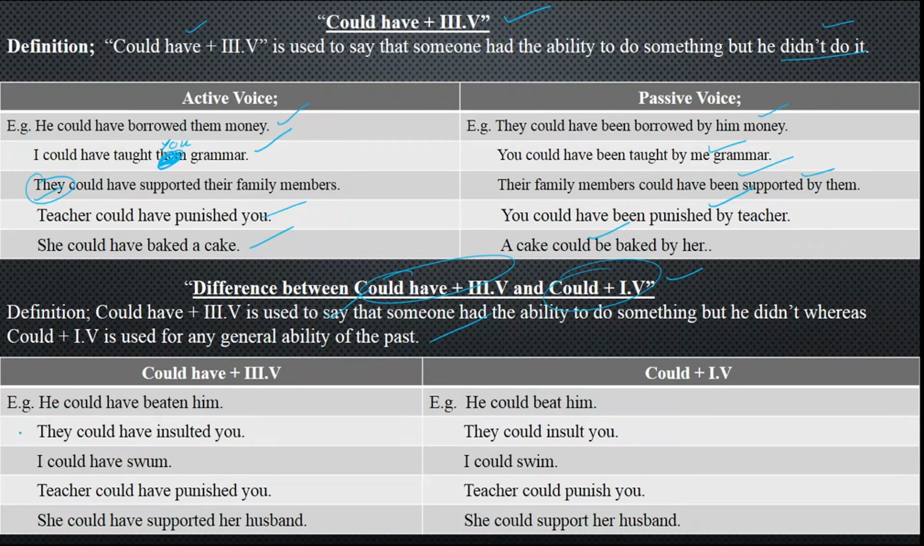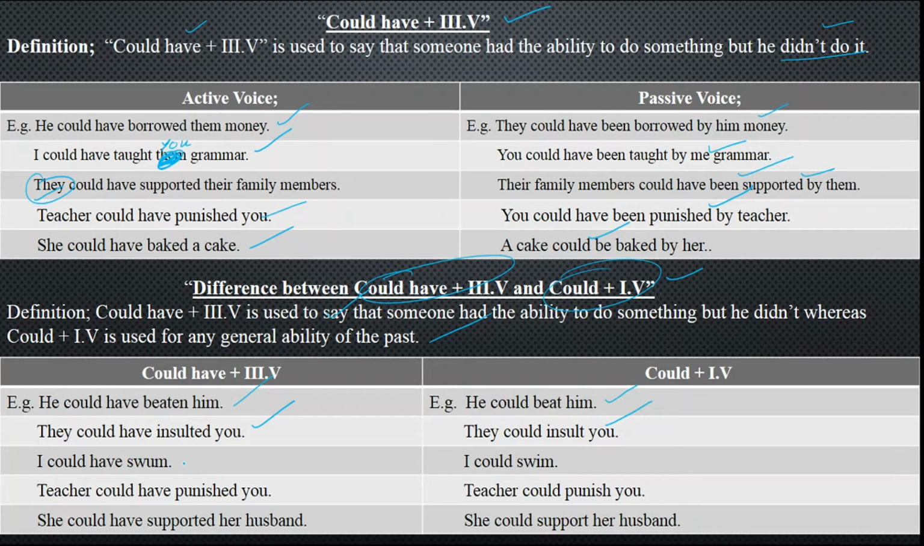Now see, he could have beaten him, but he didn't beat him. Clear? But if I say he could beat him, that is an ability in the past. Next, they could have insulted you and they could insult you. They could have insulted you: they had the authority, but they didn't insult you. And they could insult you, that is ability in the past.